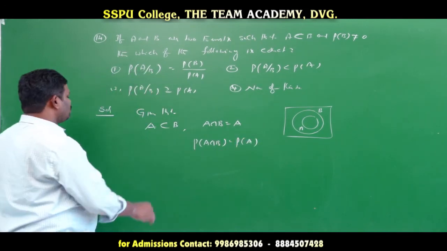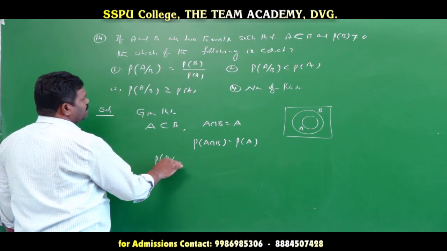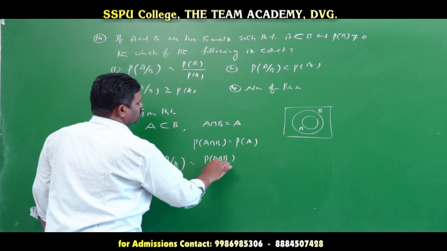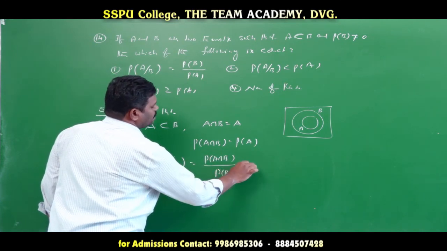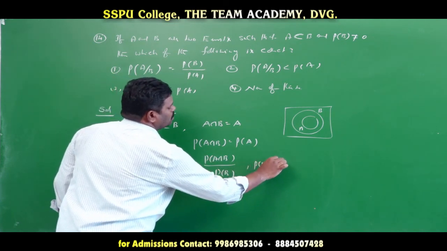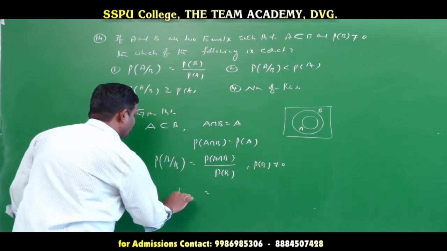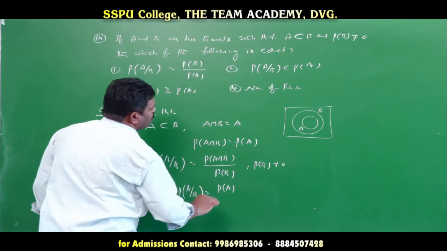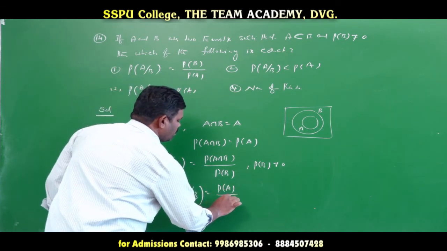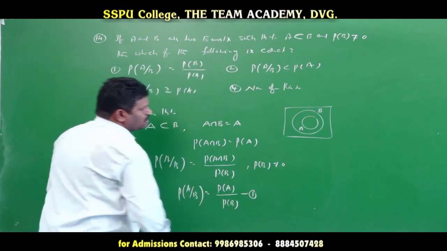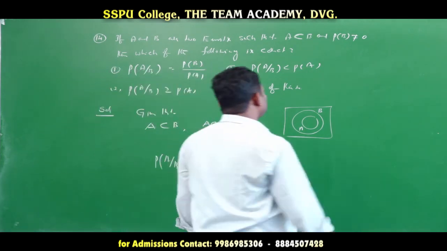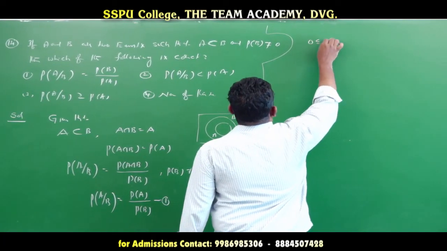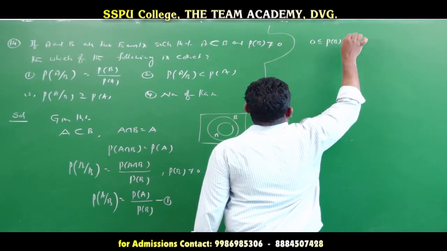Now probability of A given B is the conditional probability, probability of A intersection B by probability of B. Already it is given that probability of B is not equal to 0. Then probability of A given B is equal to probability of A divided by probability of B. This is equation 1. Generally, for any event, probability lies between 0 and 1, so probability of B is less than or equal to 1.